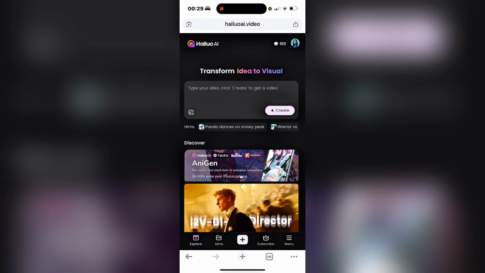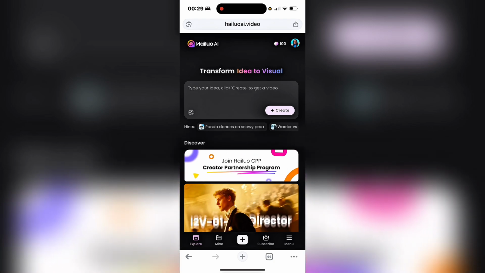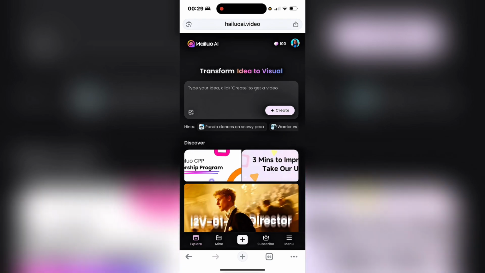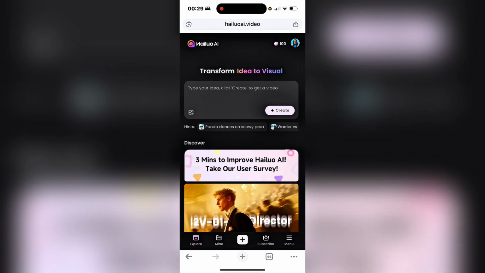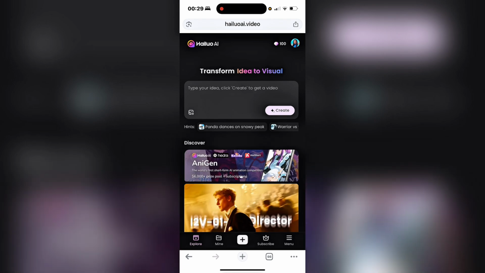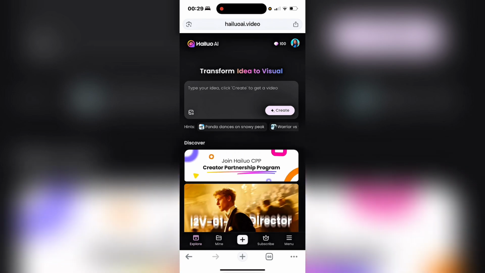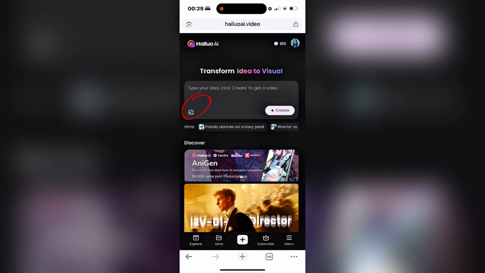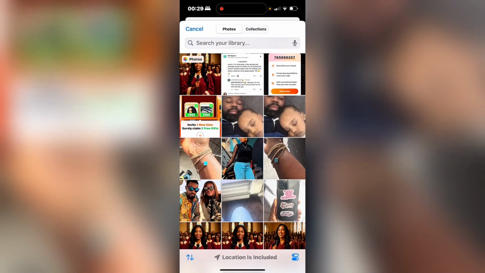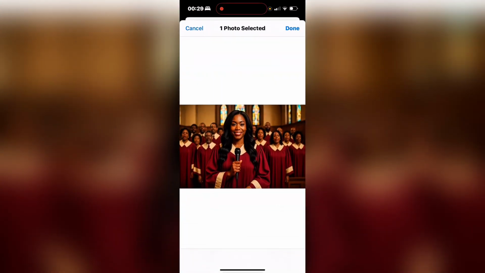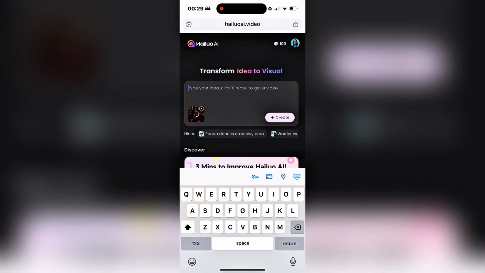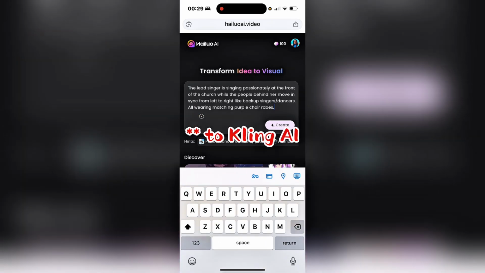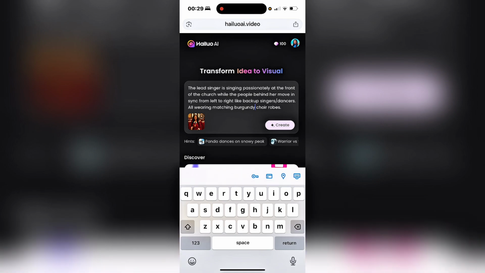Another tool that we can use to convert our image to video is Hailuo AI. I've used this tool quite a number of times in my previous videos, so if you have been following me, you will know that those are the two tools I usually go to, Kling and Hailuo. So while we're waiting on Kling, let's see if we can get something from Hailuo, and I'll go ahead and bring the same image that we got from ChatGPT, which is this one, and I'm going to use the same prompt that I gave to ChatGPT also here. Once you put your prompt, just go ahead and click on create.